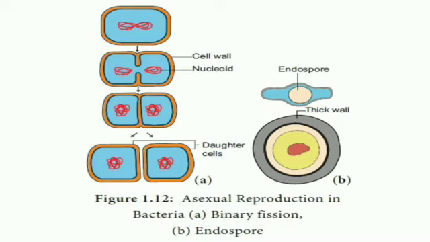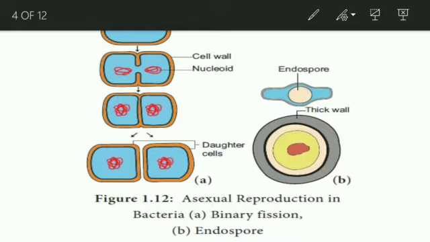So this is asexual reproduction by binary fission. So here what happened? First of all, replication is taking place here. You could see this is a bacterial cell, and inside the bacterial cell, the DNA doubling takes place. And when you observe the middle, a transverse septum is being formed, which divides the cell into two. These are two daughter cells, and this is the single parent cell at the top. Both these daughter cells can grow into bacteria.